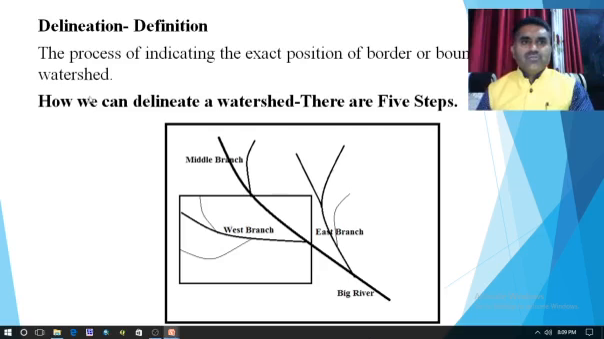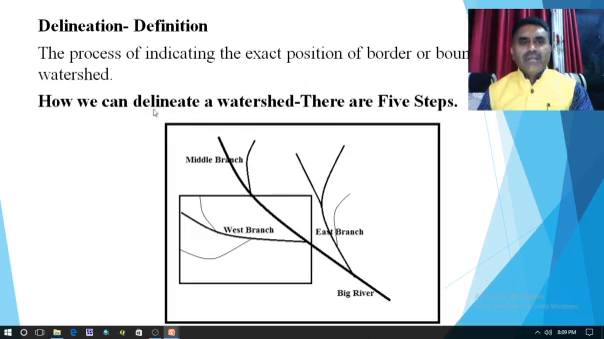So this is the definition of delineation of watershed: the process of indicating the exact position of the border or boundary of a watershed. In simple words, it is nothing but to separate the two watersheds from one another. It is the formation of a divide or the boundary or the border in between two watersheds.